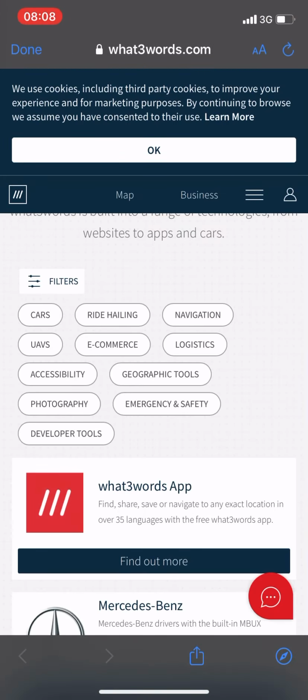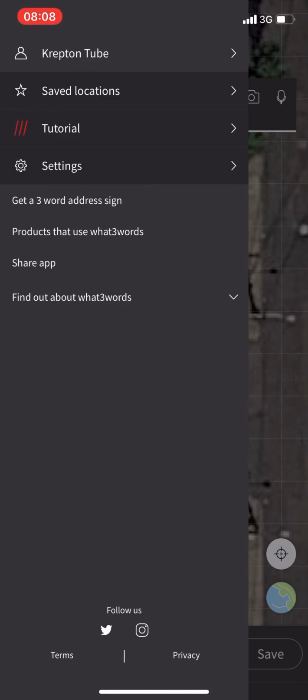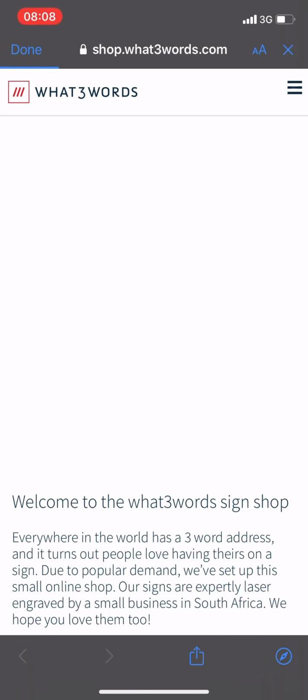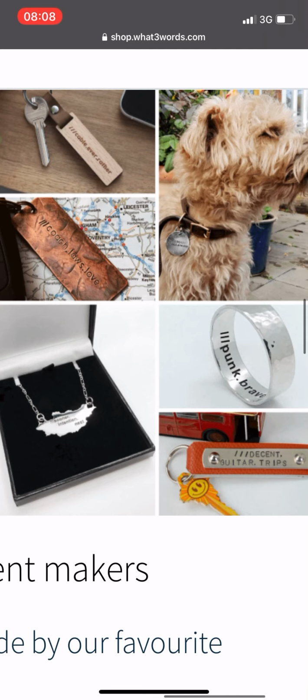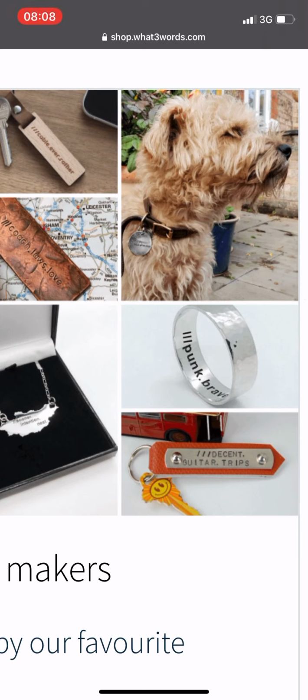I would like to show this because when I saw it, it was really funny and exciting how much they want to expand this. You see, it's a dog sign, so you can place it around your dog's neck, and someone can easily type in the three words and locate your dog again. Maybe this small necklace is too narrow to have the full address, and maybe not accurate to write it down, but maybe with the three words it's easier.